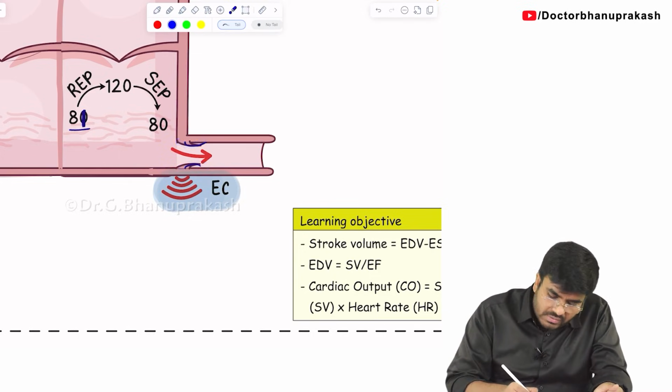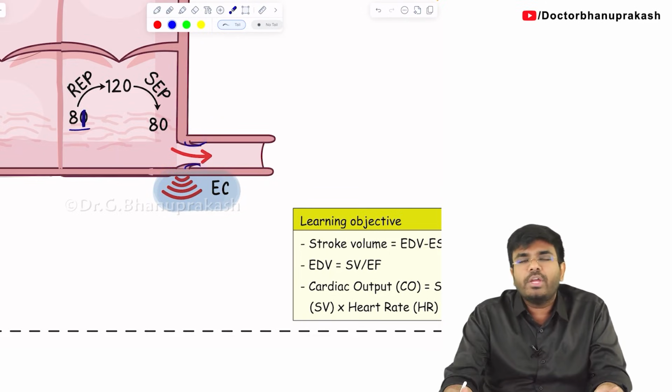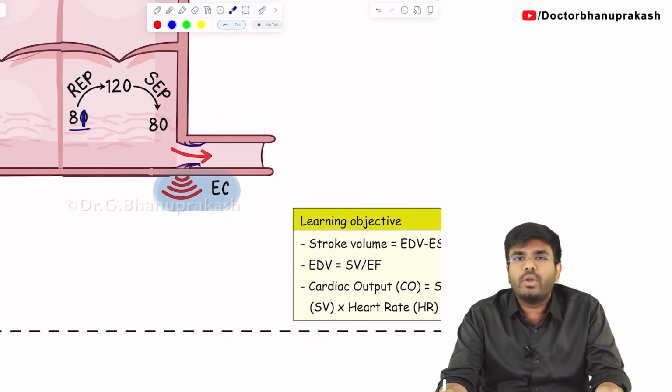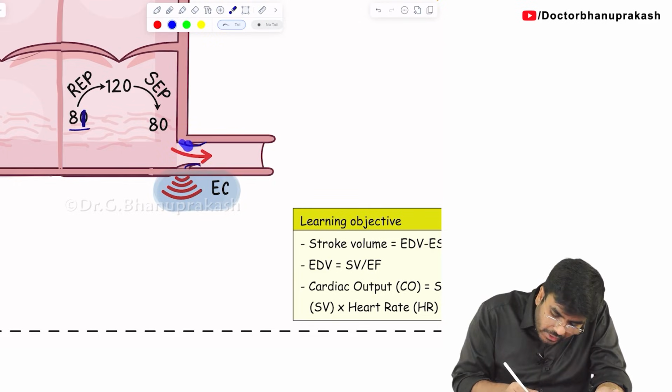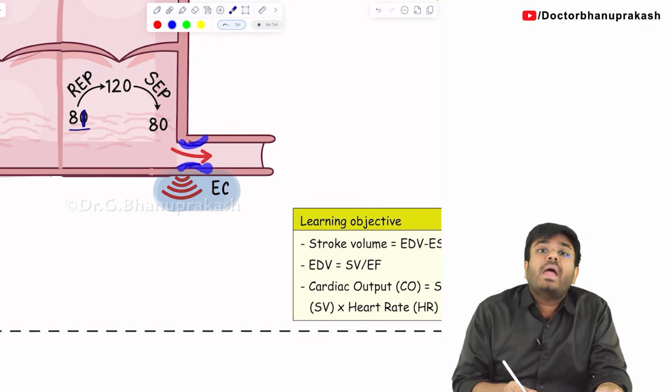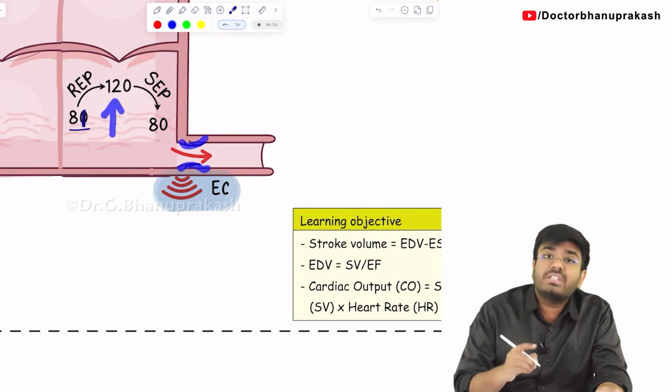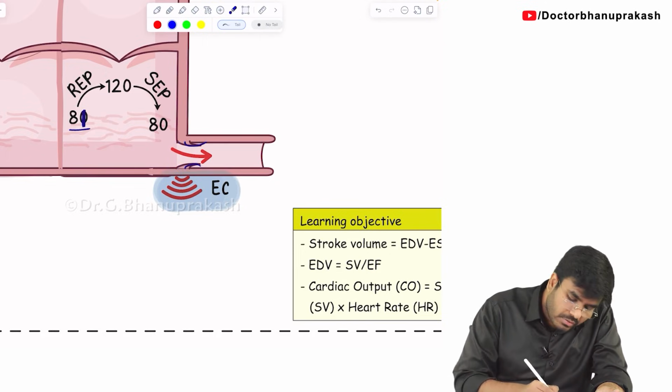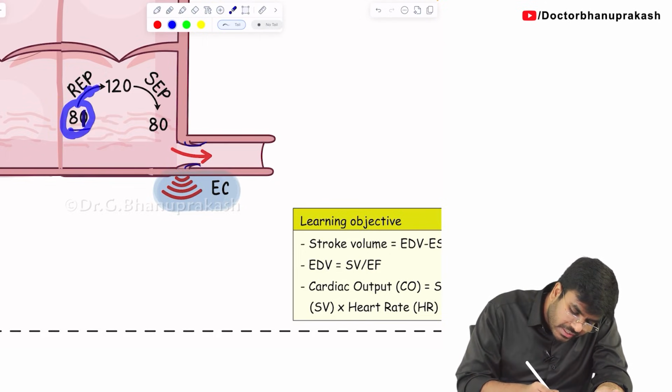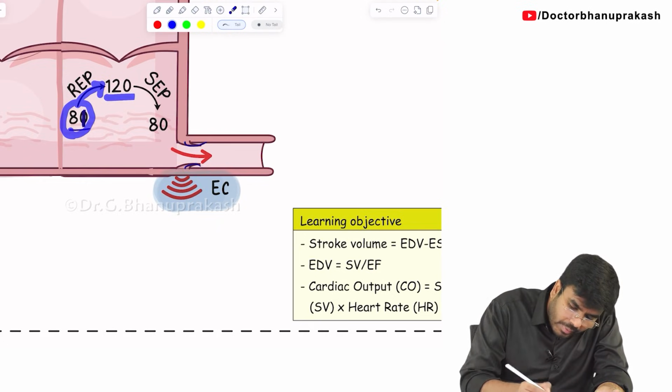Do you think once this valve is opened, blood will immediately go into the aorta? No, the blood is not going to go into the aorta. Just opening of this valve is not sufficient. You have to increase the pressure here. The ventricle is still contracting, so the ventricular pressure rises from 81 to 120 mmHg.